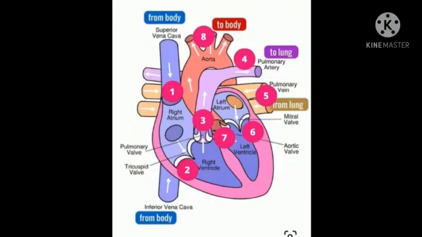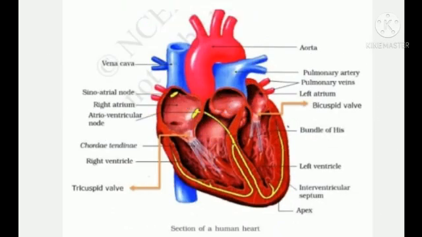The human heart is four-chambered. The two upper thin-walled chambers of the heart are called auricles or atria, singular atrium, and the two lower thick-walled chambers are called ventricles. The chambers are separated by partitions called septum. The septum between auricles and ventricles prevents the mixing of oxygenated and deoxygenated blood. The two auricles are separated from each other by interatrial septum. The left atrium is smaller than the right atrium.